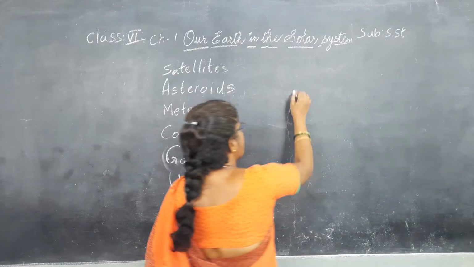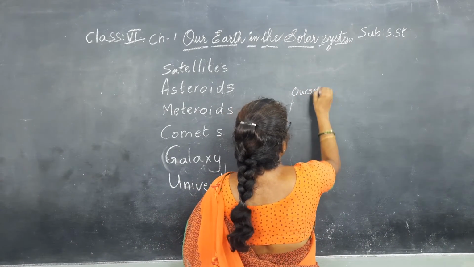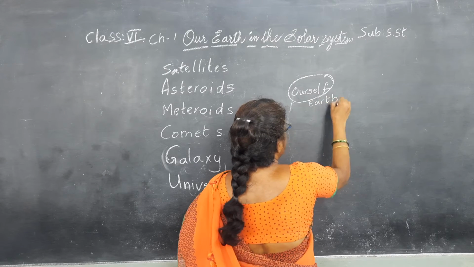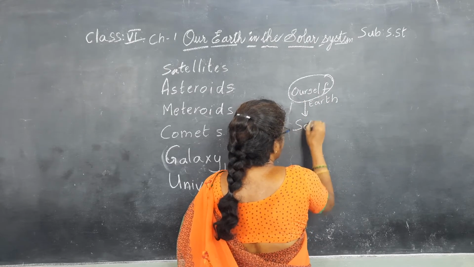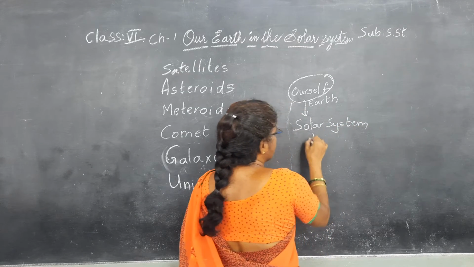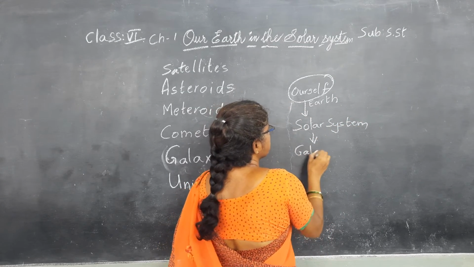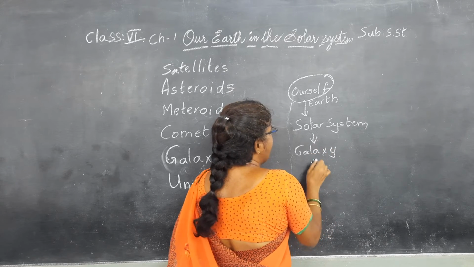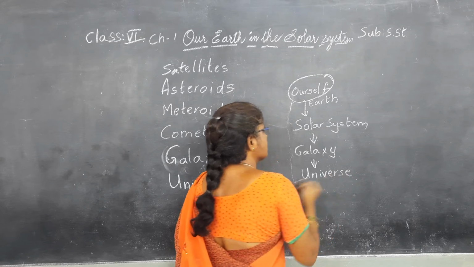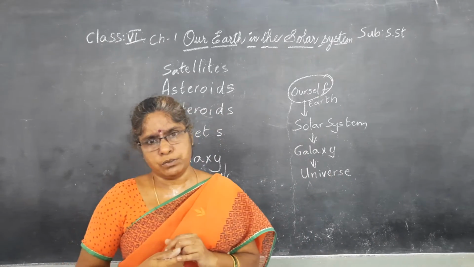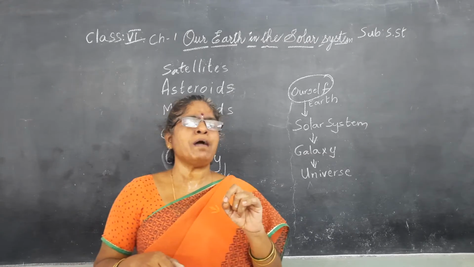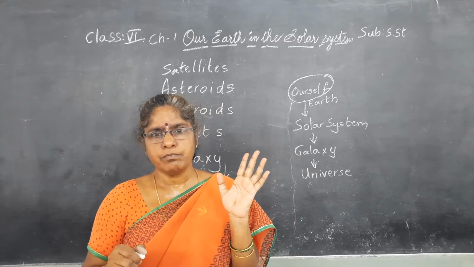How will we see ourselves? We belong to Earth. Is it right? Our Earth belongs to the solar system, and our solar system belongs to the galaxy, and the galaxy belongs to the universe. So we are also a part of the universe. But how much part? We should think for ourselves.